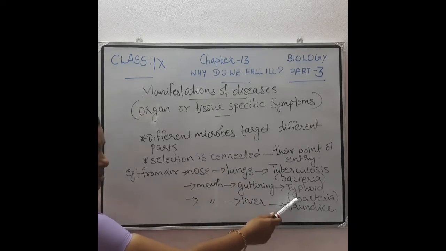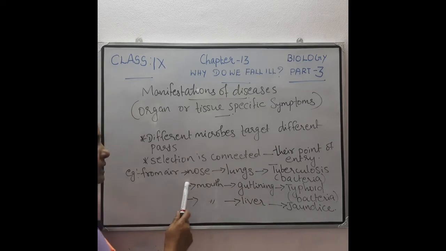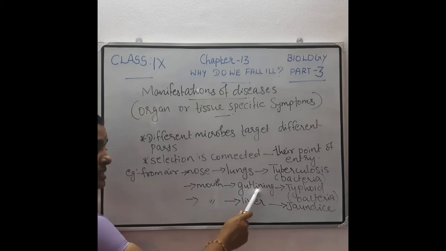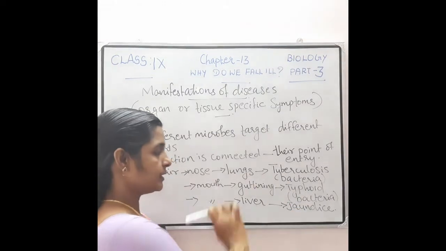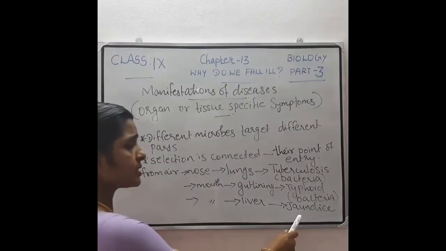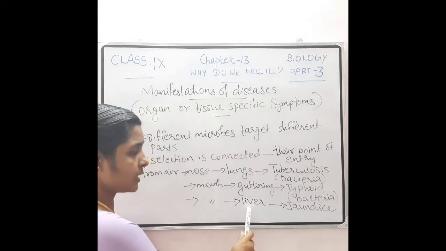The next example, typhoid-causing bacteria. This typhoid-causing bacteria, from the water through the mouth, will stay where? In the gut lining, that is in the alimentary canal, and cause which disease? Typhoid. And another one, jaundice. Jaundice affects which organ? Liver.